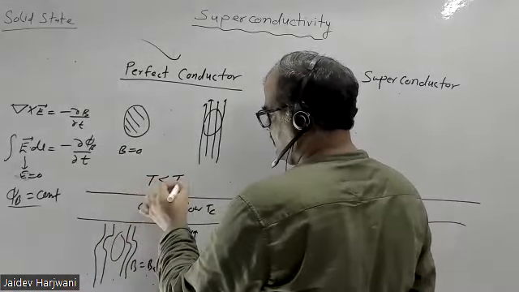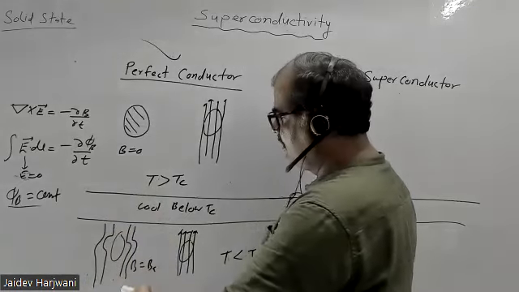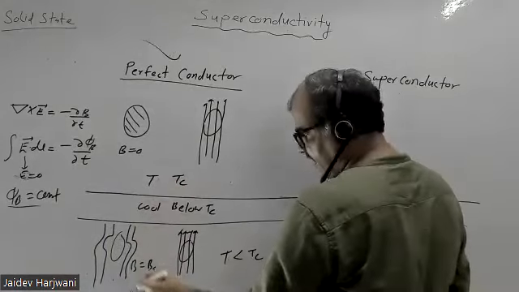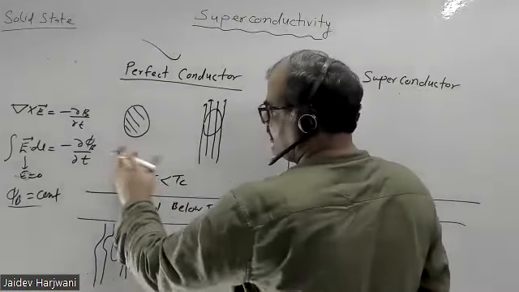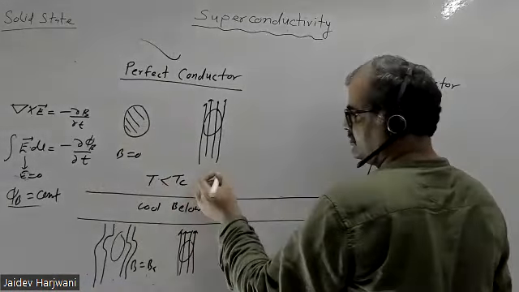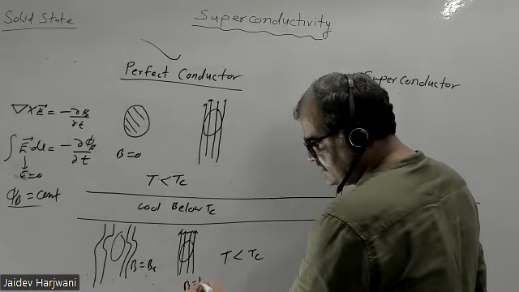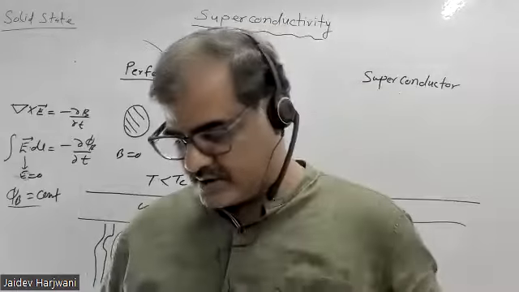Flux is constant. And in the second case, if T is less than TC, with B 0, and I'm applying a magnetic field, it will not penetrate inside. It will be kept outside. Okay, sir. Now in this second condition, when T is below TC, I am again making B 0. What will happen if I make B 0? Here B equal to BA is there. Here also B equal to BA is there. Now I am making the external field 0. So what will happen? The flux should not change.